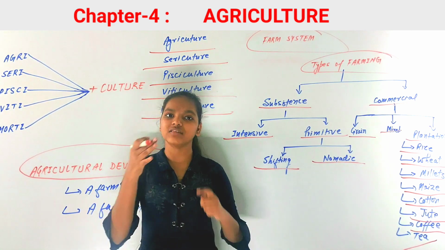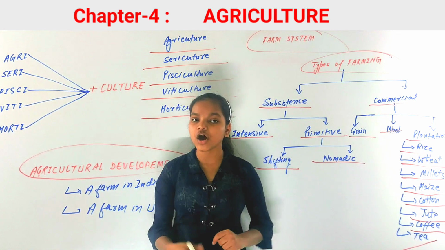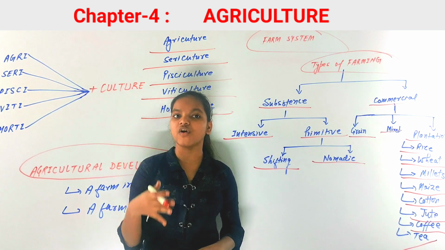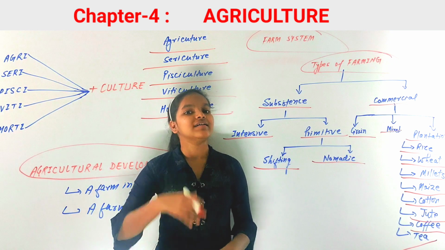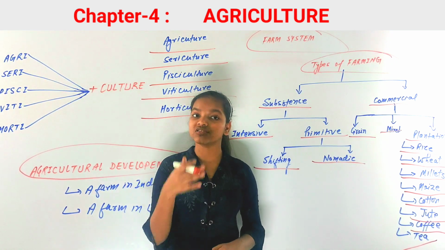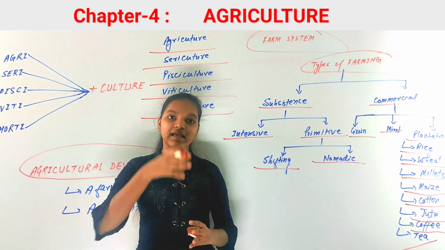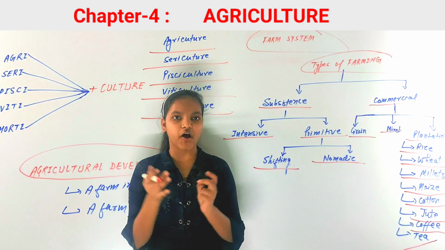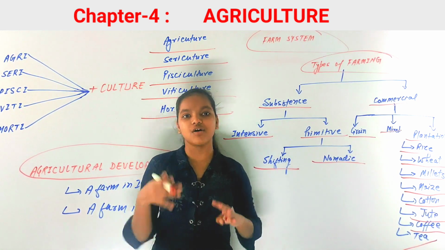Now as I have said, the developing countries, those that have not developed, mostly do intensive subsistence farming. Mostly the developing countries do subsistence farming, mostly the intensive kind, and the developed countries like USA and Australia do commercial farming. So you have to remember this, because there can be questions on it.